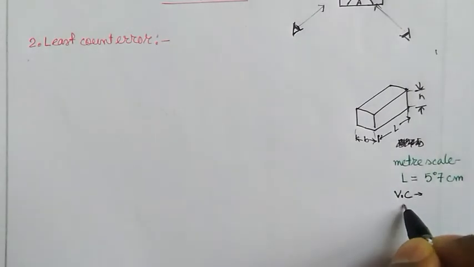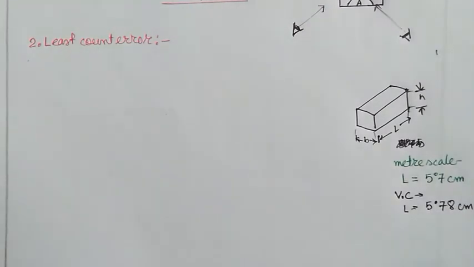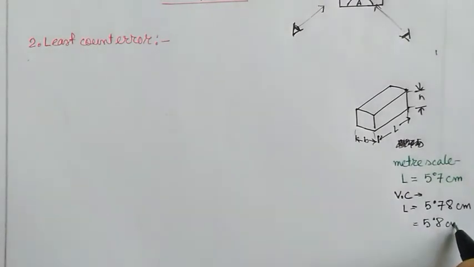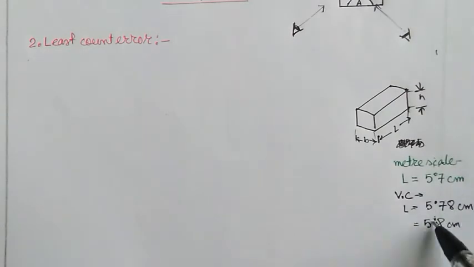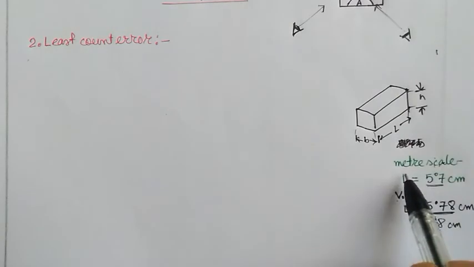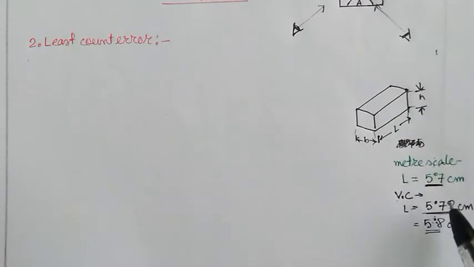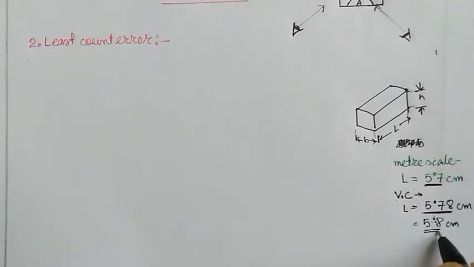Using vernier calipers, you find that the length is equal to 5.78 centimeter. Now you see 5.78 can also be said as 5.8 centimeter. Now these two values are different, right? Here is 5.7, here is 5.8. Which one is correct? Of course the correct one is 5.78. So when you are using an instrument that does not have much resolution, you are going to get a value like 5.7, which is not correct. Even if you round the original value to one decimal place, you still get 5.8. You are not getting 5.7.